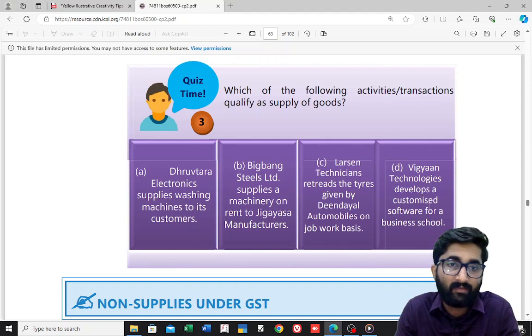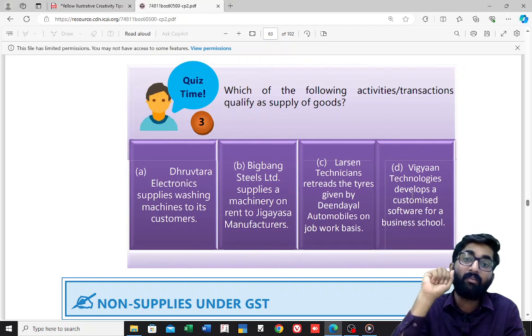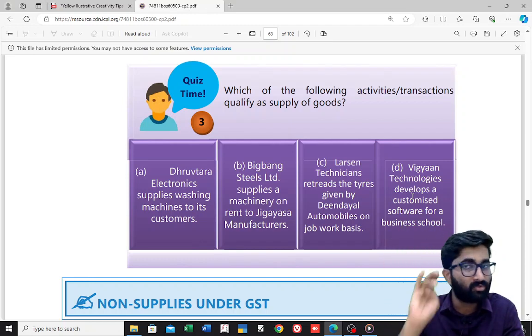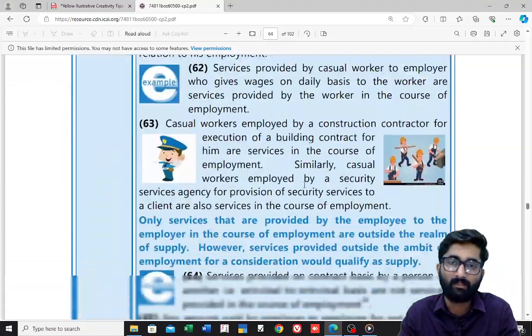Vigyan Technologies develops a customized software. Paragraph number 5, subpara 4. Anything related to software, it is supply of service. All these are supply of service. Only first one is supply of goods. So quiz number 3, option A is the answer.